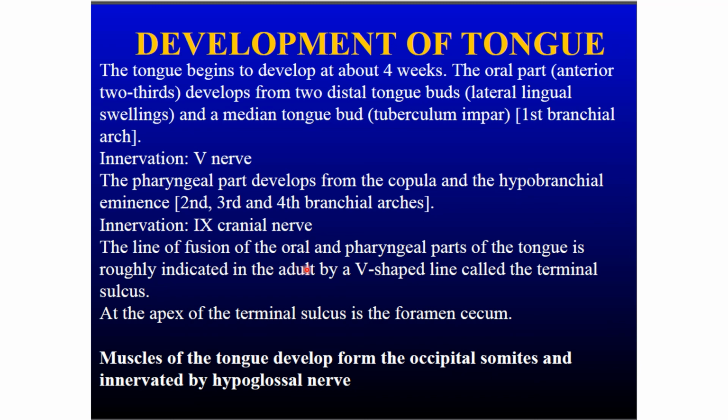The line of fusion of the oral and pharyngeal parts of the tongue is roughly indicated in the adult by a V-shaped line called the terminal sulcus. At the apex of the terminal sulcus is the foramen cecum. The muscles of the tongue develop from the occipital somites and are innervated by the hypoglossal nerve. So this is the summary of the development of the tongue.